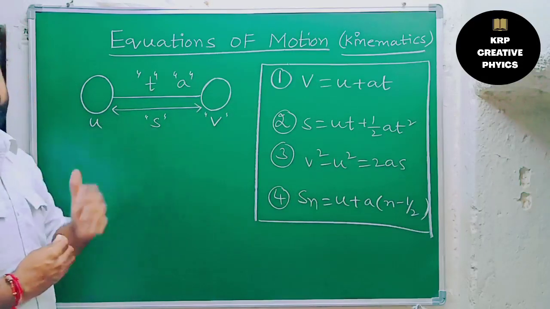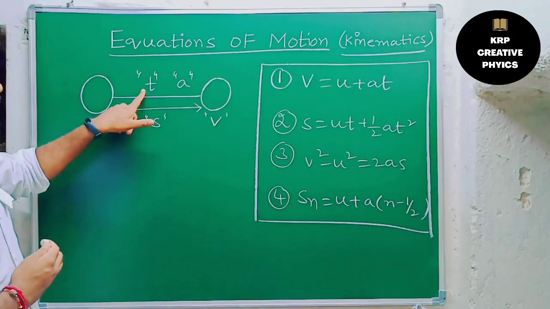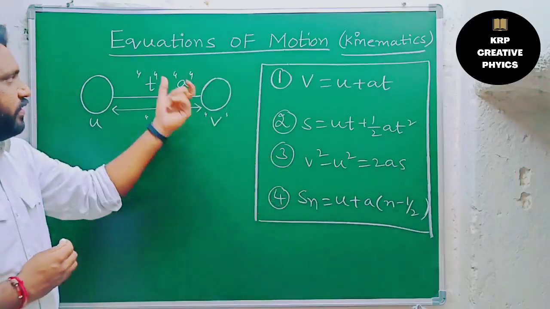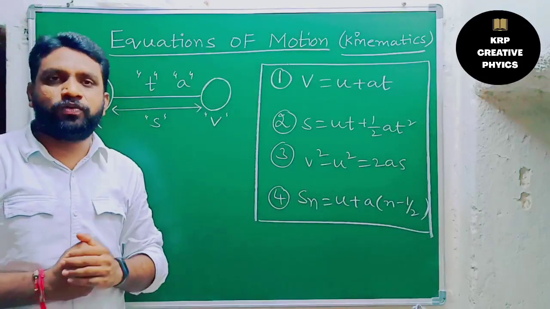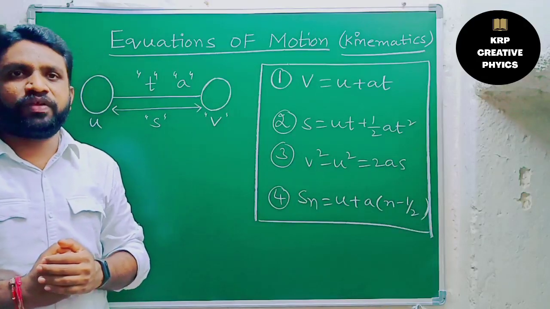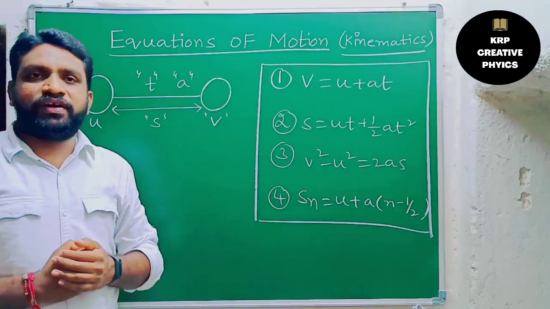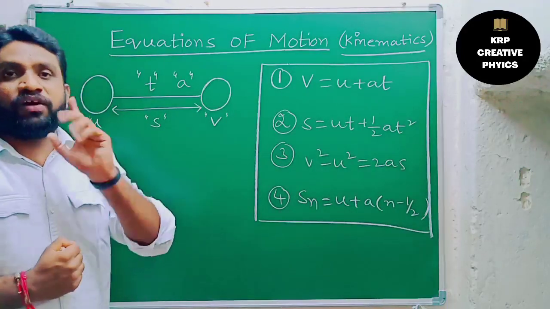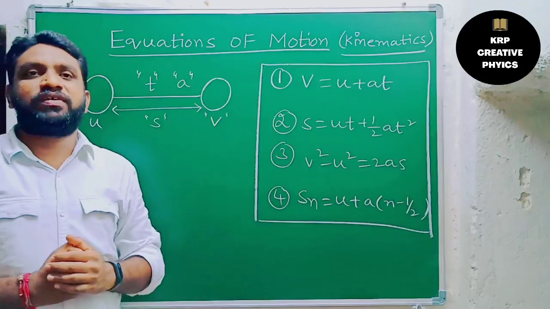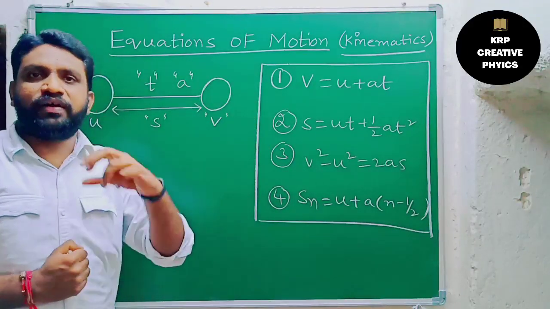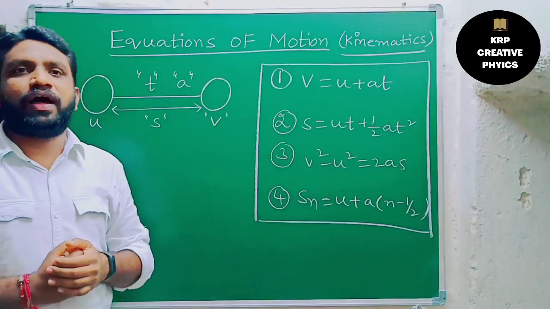So s means displacement or distance, and t means time. But these four equations are only related to uniformly accelerated or uniformly retarded bodies. Keep that in your mind. These equations are only applicable to objects that accelerate or retard uniformly.